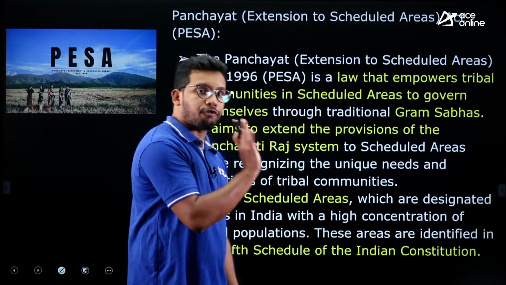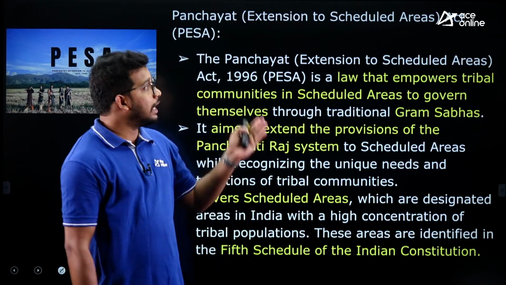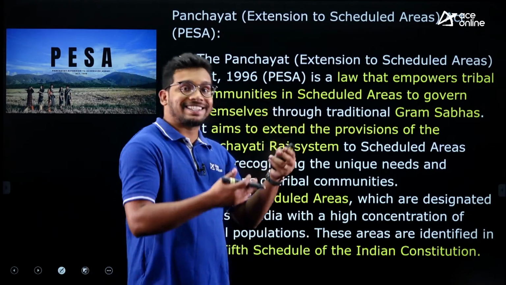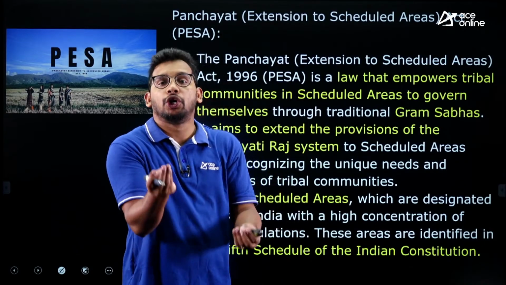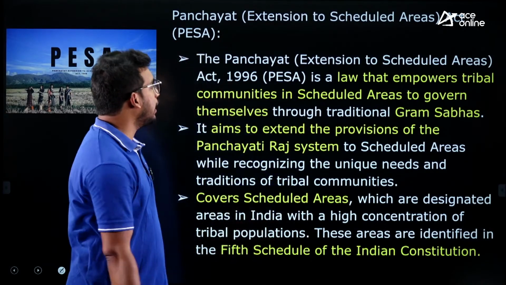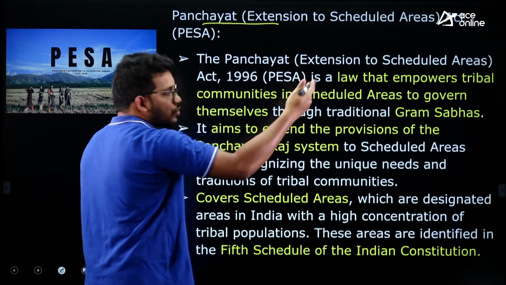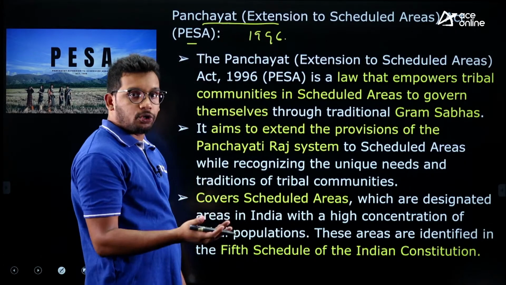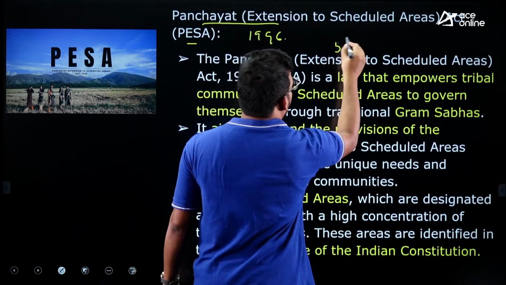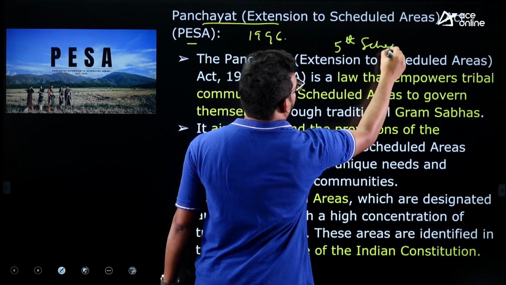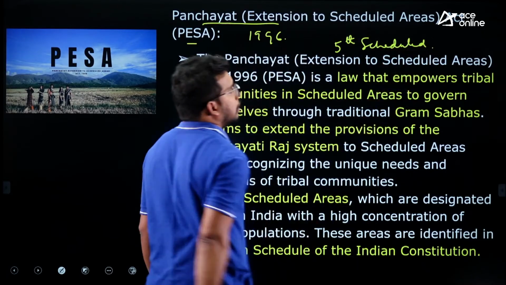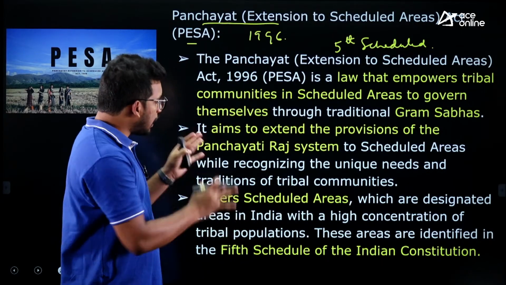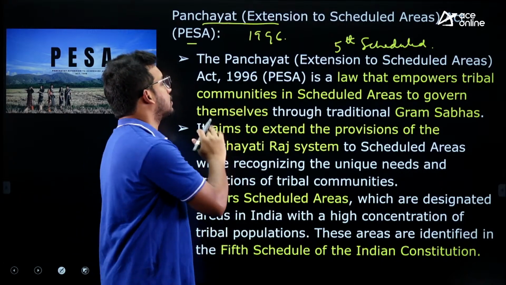That's why after 4 years, from 1992, in 1996, government or parliament decided to extend these Panchayat Raj institutions to the 5th scheduled areas, right? So this Panchayat Extensions to Scheduled Areas Act 1996 was extended to implement in the 5th scheduled areas. In the 5th scheduled areas, this act was also implemented. So that is the objective of this act, just to extend it, right?